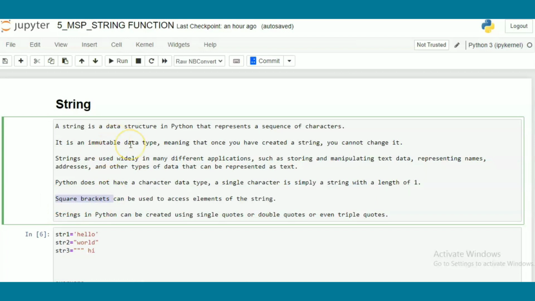A string is considered an immutable data type. Immutable means once you create the string, you cannot change it. String is required in a number of applications. As for declaration of a string, there are a number of ways. You can use a single quote, a double quote, or even a triple quote.